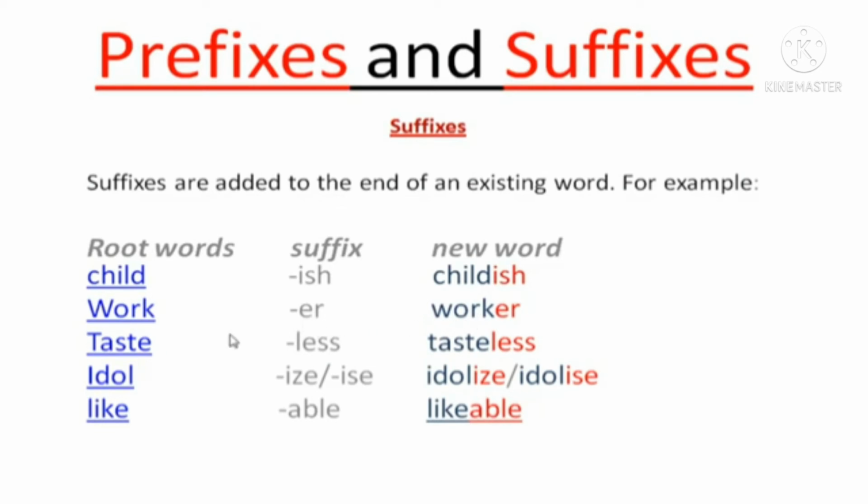If the root word is idol and we want to add the suffix ize to it, the new word that is formed is idolize. If the root word is like and we want to add able to it, it becomes likeable.